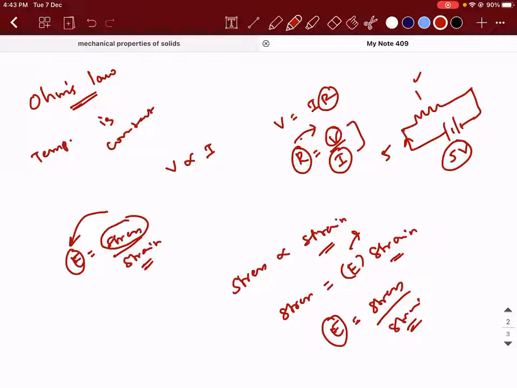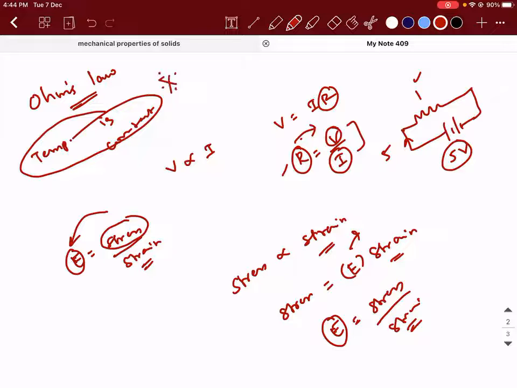Let's say that given material is made up of stainless steel. Whether you take 1 centimeter of stainless steel, or 1 meter, or 100 kilometers, the modulus of elasticity of that material will still remain the same. Sir, provided this is at the same temperature, right? Yes, this is at the same temperature, because I'm not sure if you know what will happen if temperature changes. If temperature increases, conductors have the tendency to increase their resistance. Why is it so? You will learn it next year. That's a different story. That is the reason why Ohm's law is stated under a constant temperature.